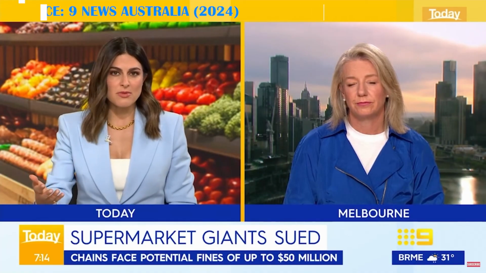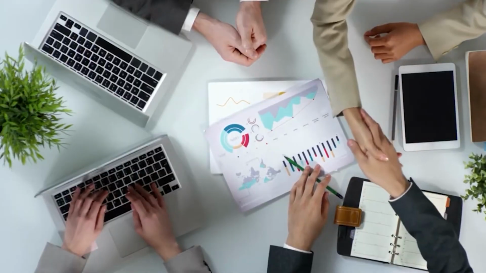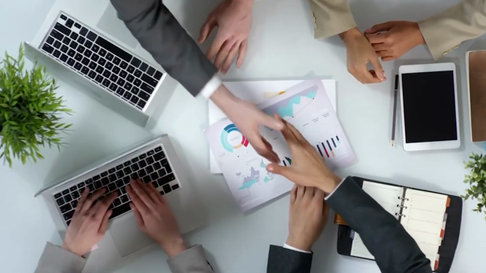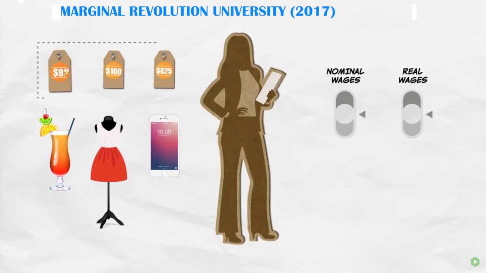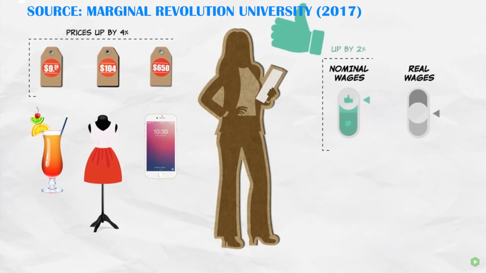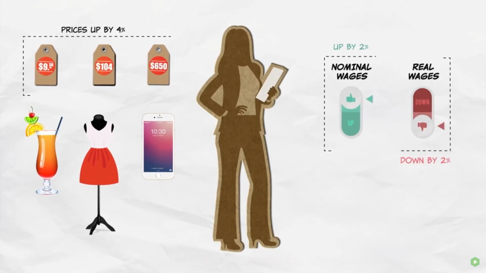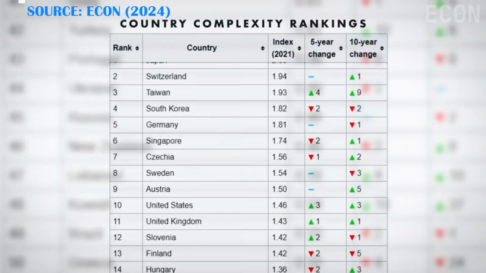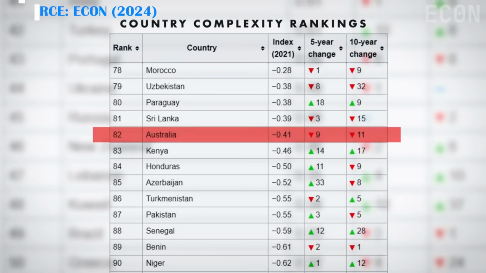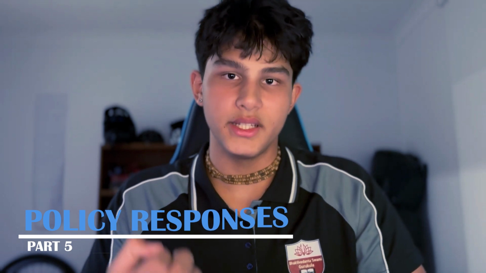A government investigation found that Coles and Woolworths raised prices significantly beyond their input cost increases, which pointed to deliberate price gouging rather than simple supply chain pressure. This is exacerbated by an economic concept known as Keynesian price stickiness, where firms are hesitant to lower prices even after input costs fall. So while inflation is a global phenomenon, Australia's concentrated retail sector and structural features have magnified its effects. Let's break down how Australia's policymakers across fiscal, monetary, and microeconomic fronts have tried to maintain control